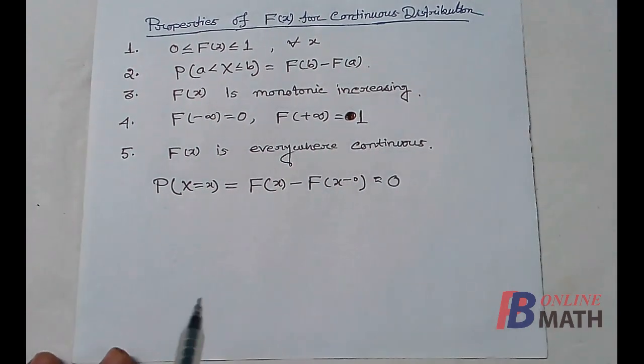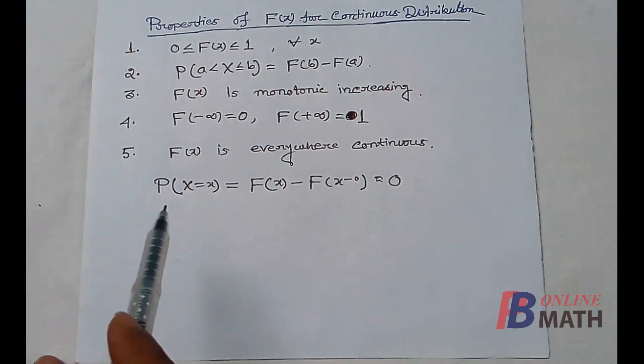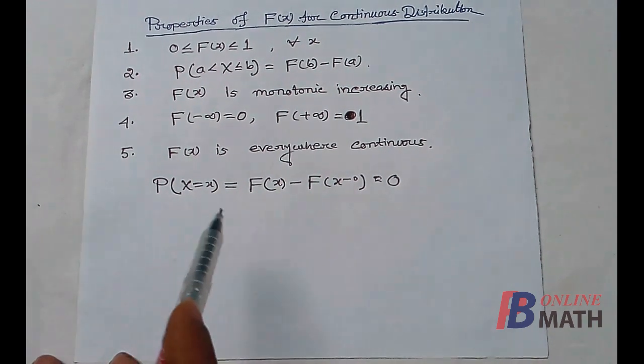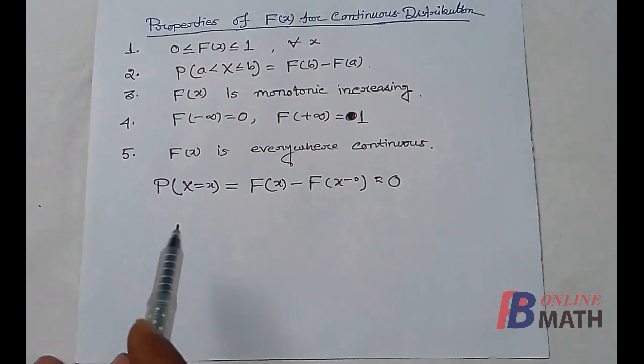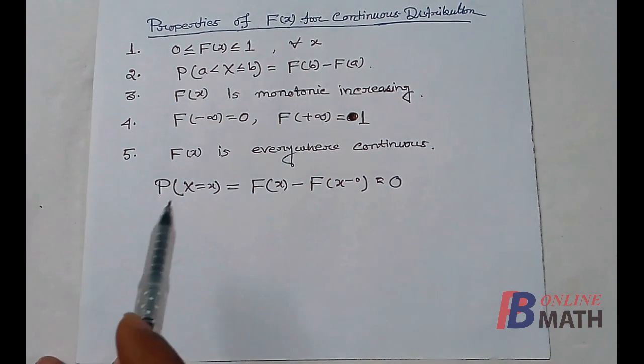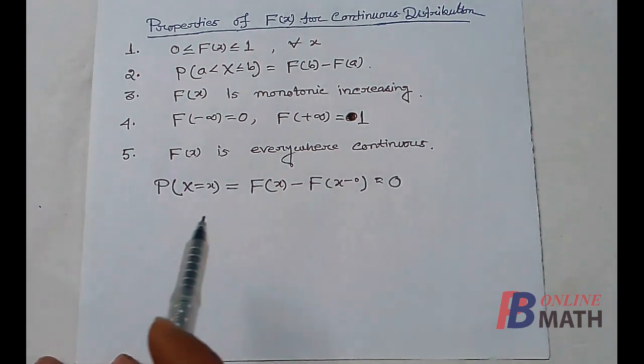So we have a very useful result that in continuous distribution, probability at a particular point is equal to 0. This is true for any value of x. So we have to remember that for continuous distribution, probability of a particular point is equal to 0. So this is a very useful result.